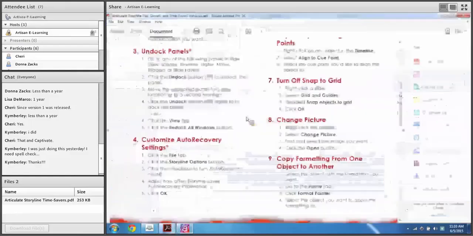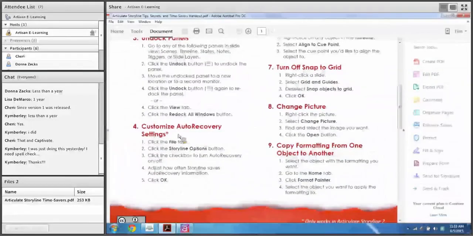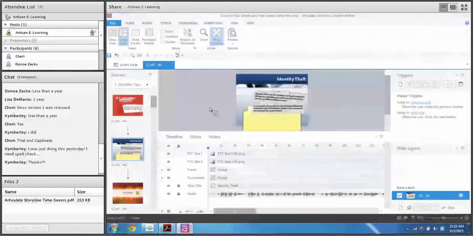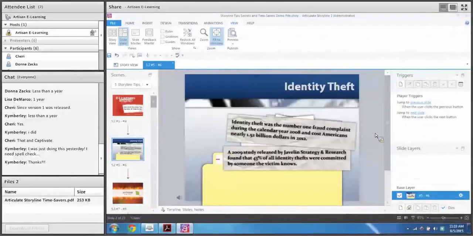Another new feature in Storyline 2 is auto recovery. If you've ever worked in Storyline 1, you had to have encountered this: you've worked for a couple hours, didn't even realize a couple hours went by, and then lost everything you worked on because you didn't hit save. Well, Storyline 2 now has auto recovery, and this is not auto save. Let me be very clear. It's not auto save. It's auto recovery.